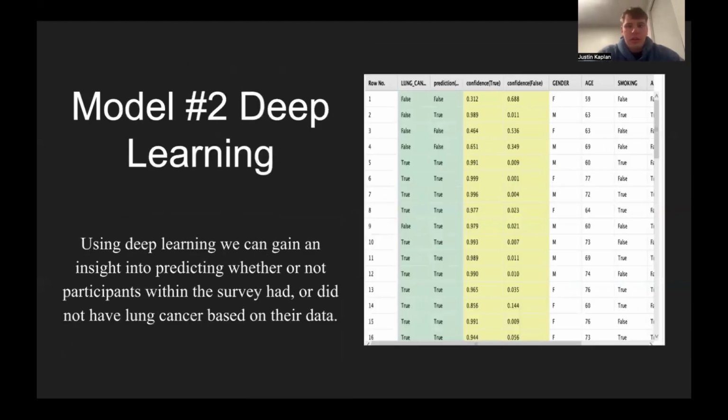And then also model two, we used deep learning to try to predict if any given patient had lung cancer. As you can see on the right, we have a title lung cancer, and we also have prediction true and prediction false. And then we also have confidence true and confidence false. This is basically the percentage of likelihood that each patient falls into that outcome. So this was being used to try to predict the combination of indicators and how they were relating to each person.